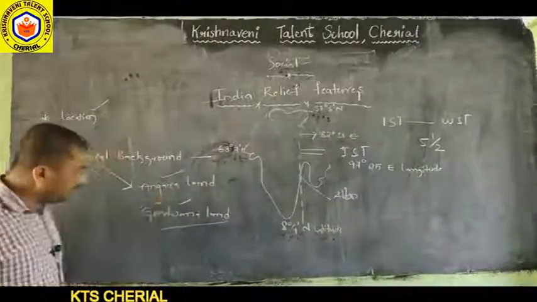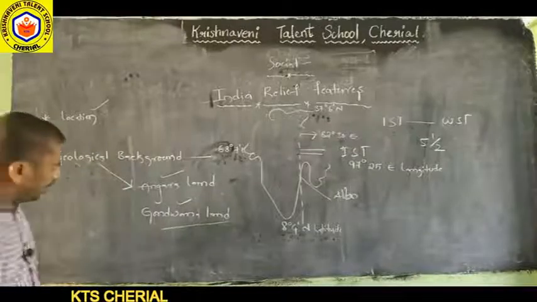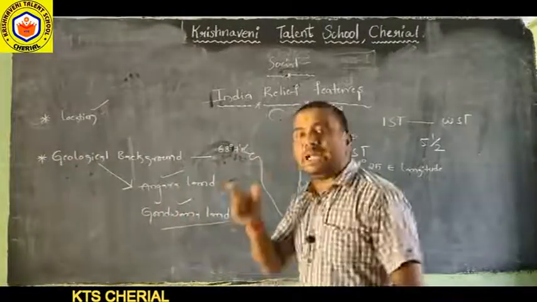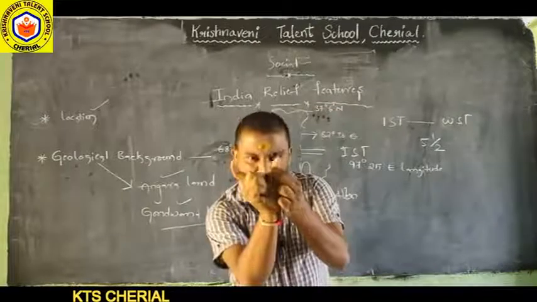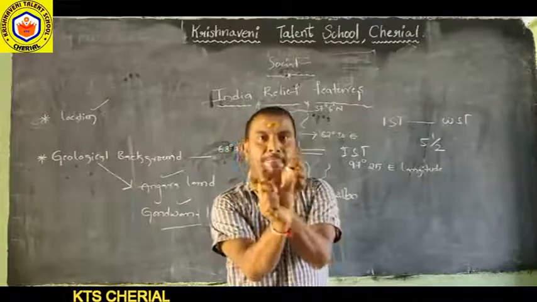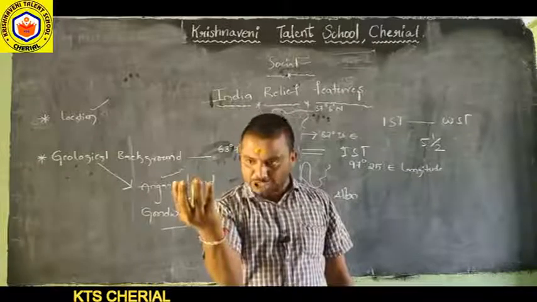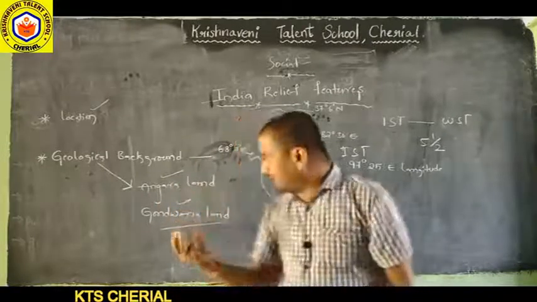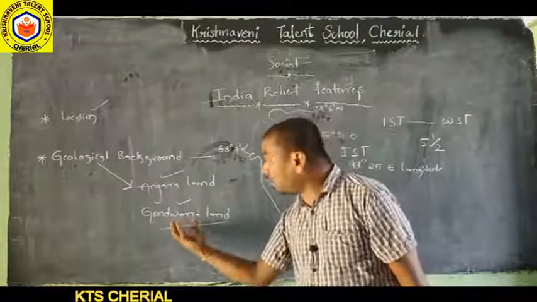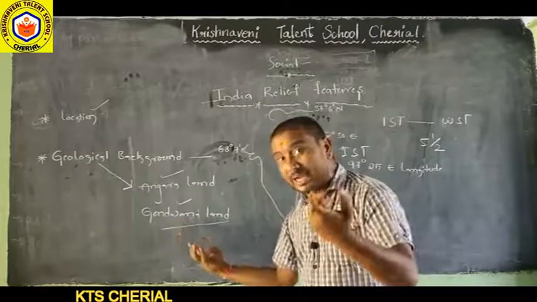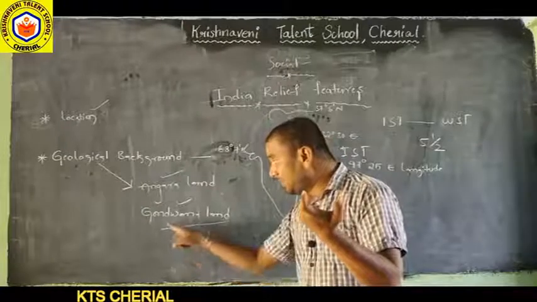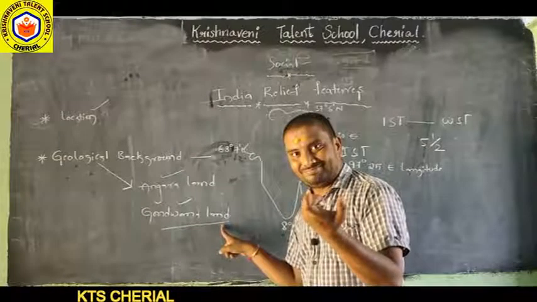One is the Angara landform and the other is the Gondwana landform. See, the entire world's landforms are formed from the Gondwana and Angara lands. The Indian peninsula, the Indian land piece or Indian subcontinent landform, is formed from Gondwana. It is a part of Gondwana land.